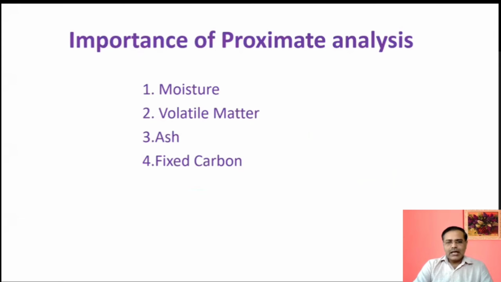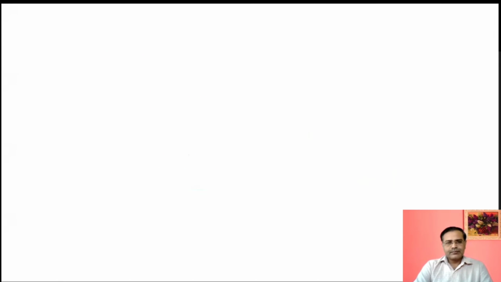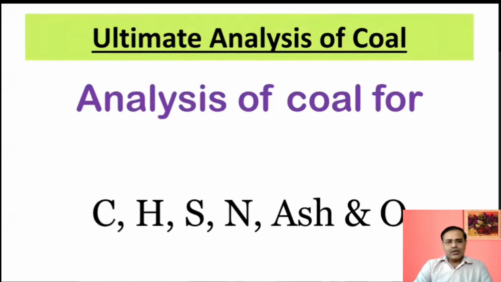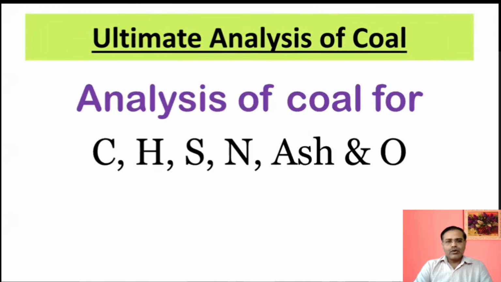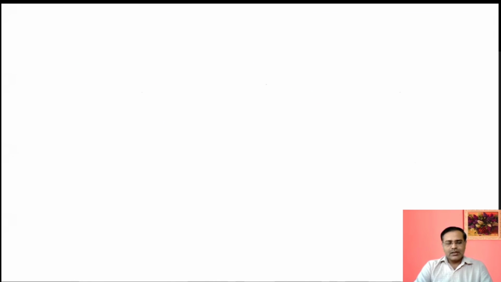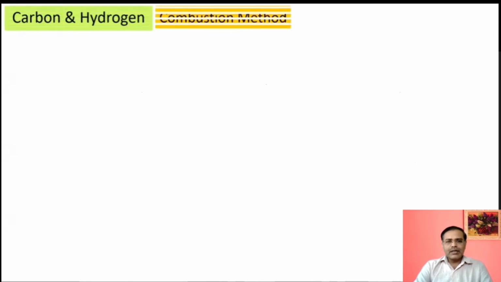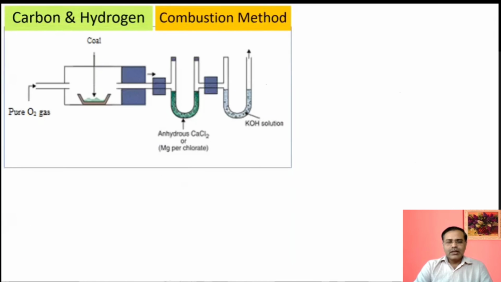Now the next is ultimate analysis. In ultimate analysis, we are determining the coal sample for carbon, hydrogen, sulfur, nitrogen, ash, and oxygen. So we'll see it step by step. Carbon and hydrogen are determined by the combustion method, and you know that here there is such a combustion chamber. Whatever coal sample you have taken here will convert into carbon dioxide and H2O vapors, because carbon will convert into CO2, and hydrogen will convert into H2O.